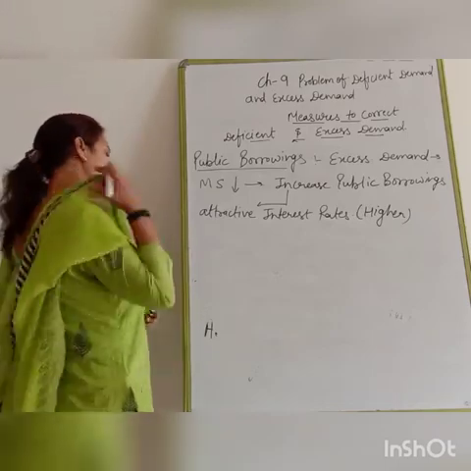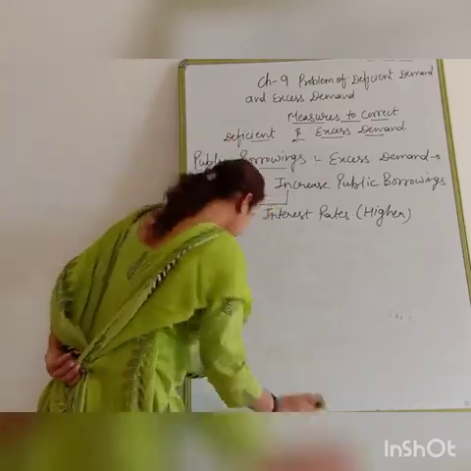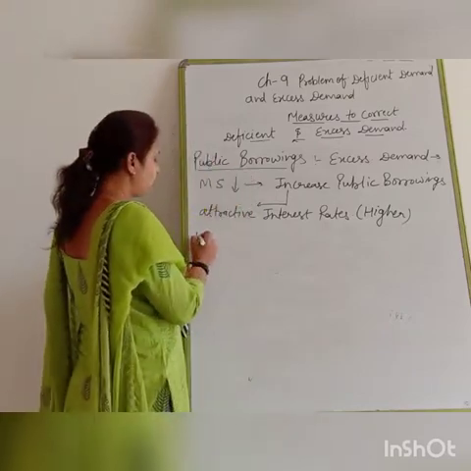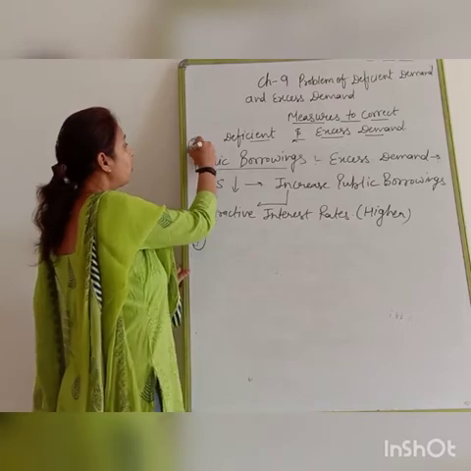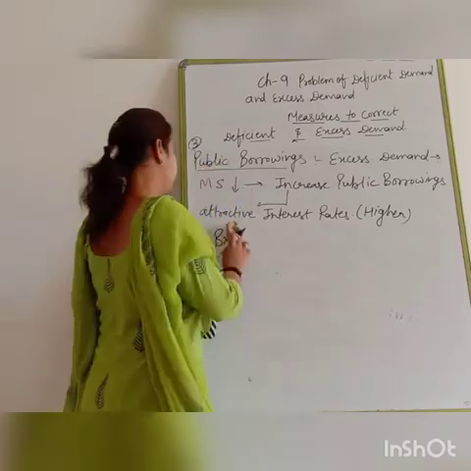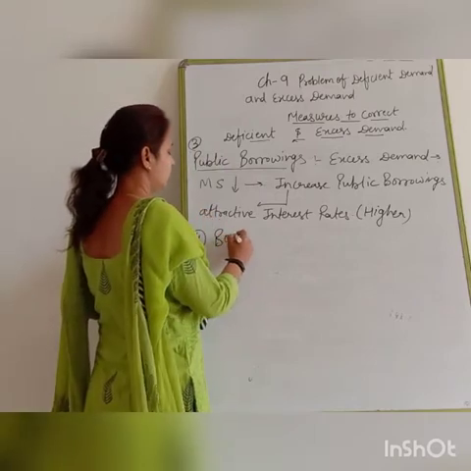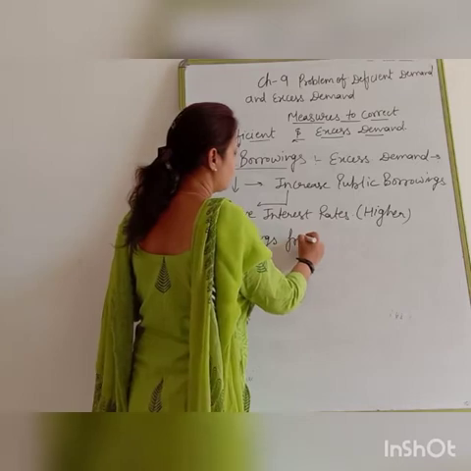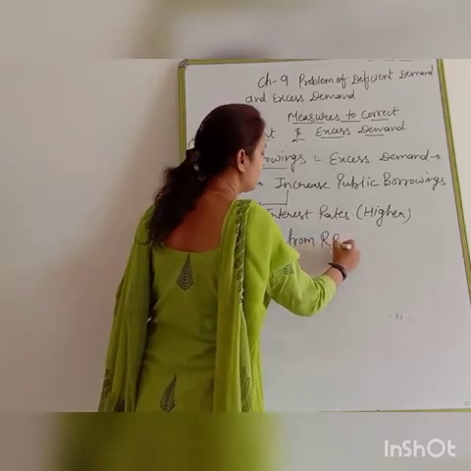Now, that is the last point, borrowings from RBI. The fourth point; that was the third point, borrowings from RBI.